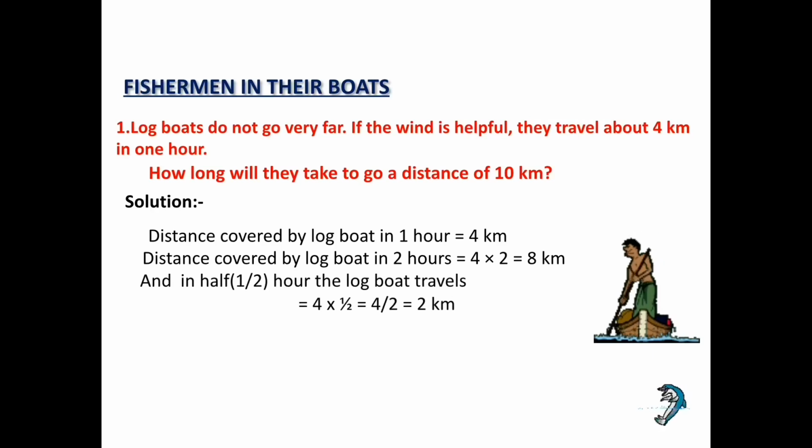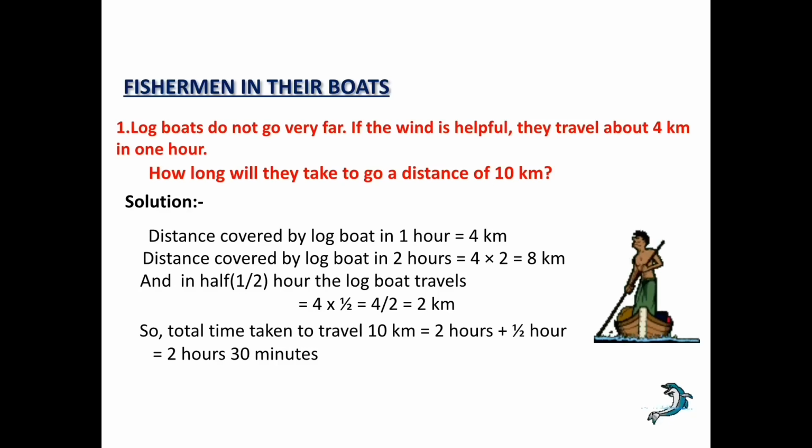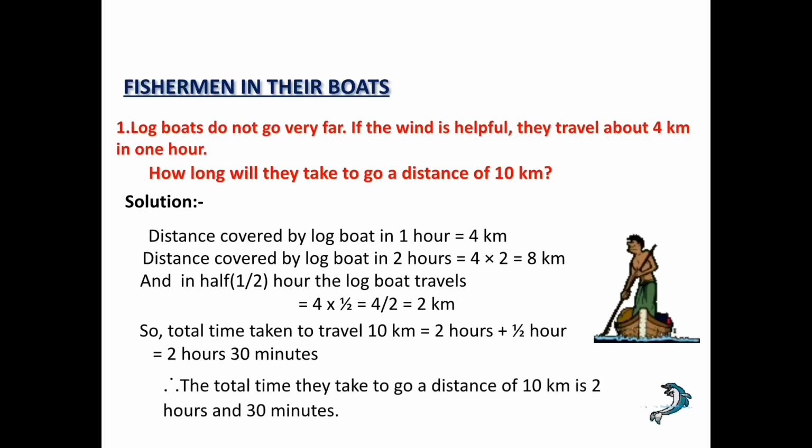And in half an hour, the logboat travels 4 into half, which is 4 by 2, equal to 2 km. So, total time taken to travel 10 km is 2 hours plus half an hour, which is equal to 2 hours 30 minutes. The total time they take to go a distance of 10 km is 2 hours and 30 minutes.